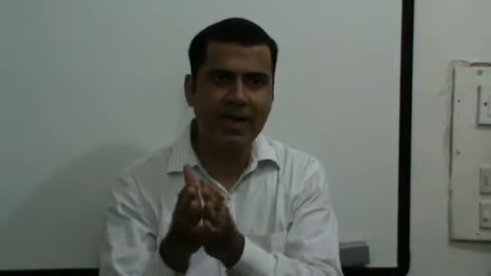Next, what do we understand by measurement? Measurement means comparing a physical quantity with some accepted standard. For example, if I say that I want 5 kgs of tomato, what is 5 kgs of tomato? 5 kgs of tomato is 5 times 1 kg of tomato. Right? That means here your accepted standard is 1 kg.